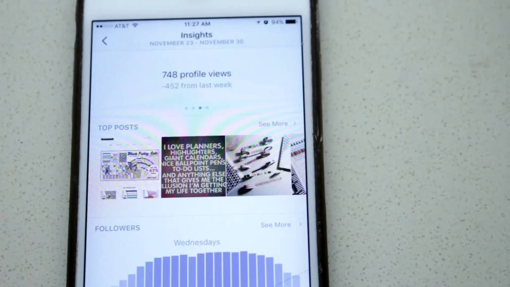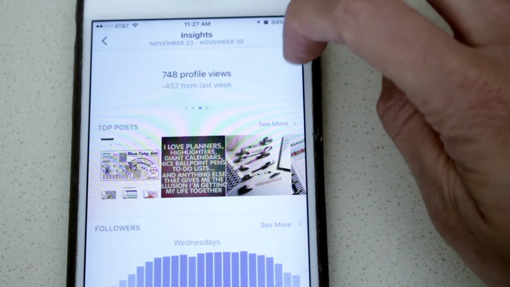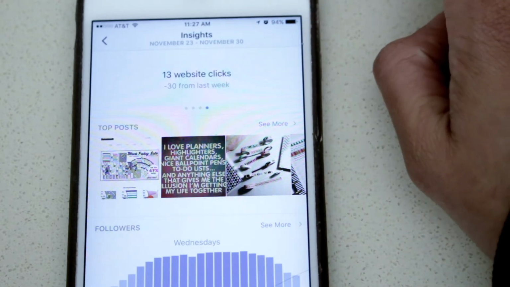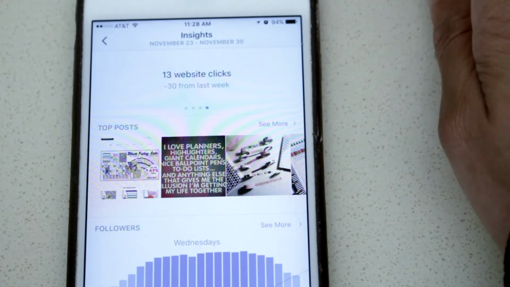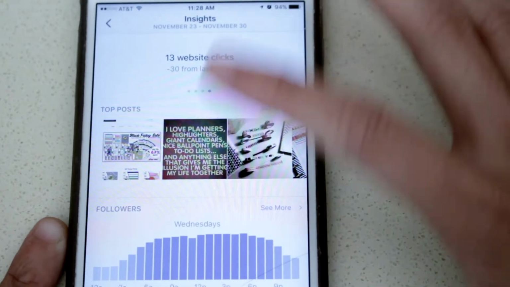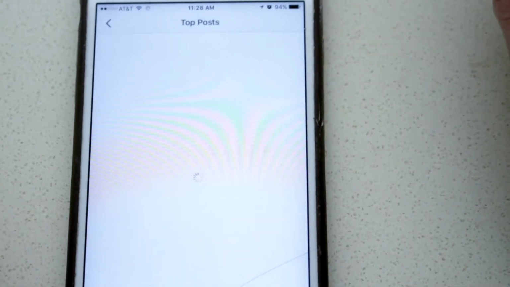And profile views is 748 just this week. We are on a Wednesday. And we have website clicks, 13. So that means 13 website clicks from every time I say there's a link in my profile on my picture. That's basically what that means. So we're going to go back to top posts and we're going to click on see more.